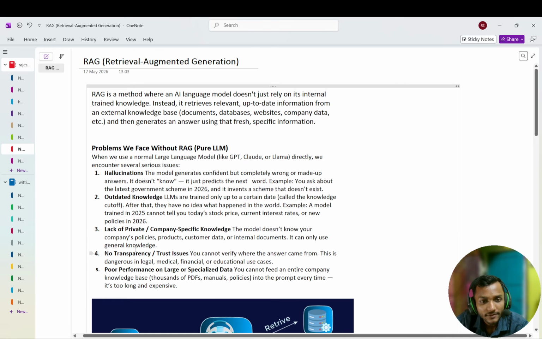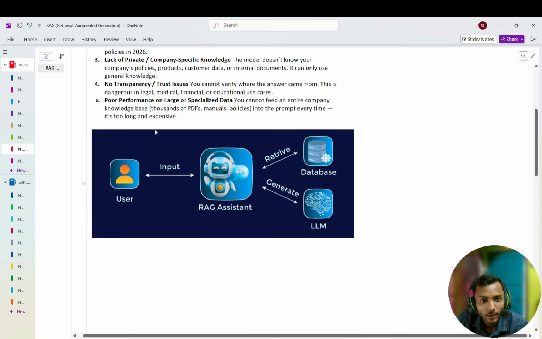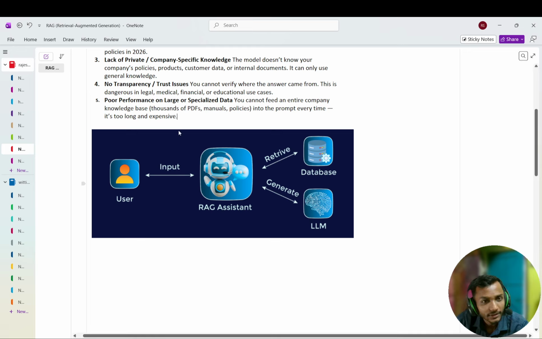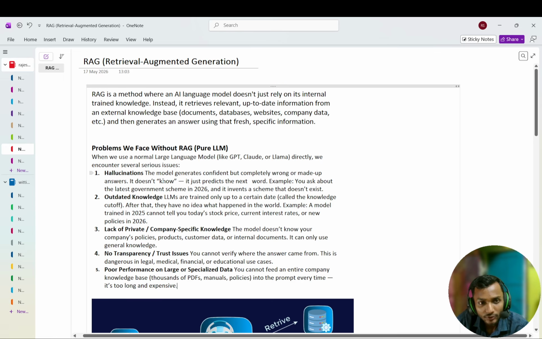No transparency and trust issue: now ChatGPT or any LLM or chatbot has access to the source, so it can give you the source link. You can go and check whether the source is right or not. Poor performance on large specialized data: you don't need to send the entire company data at once, because you can't give it in the prompt. Instead, you store the company-specific data in a vector database, and it fetches the data from there. That is how RAG solves this problem.